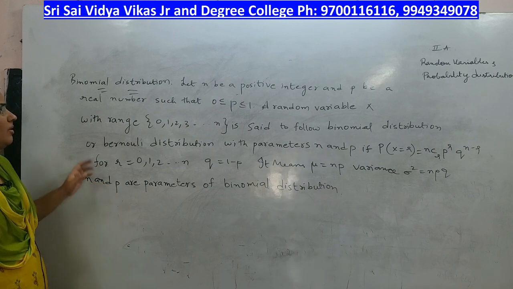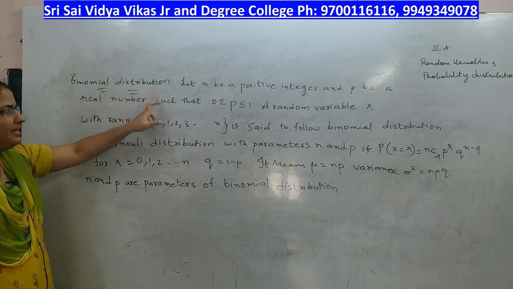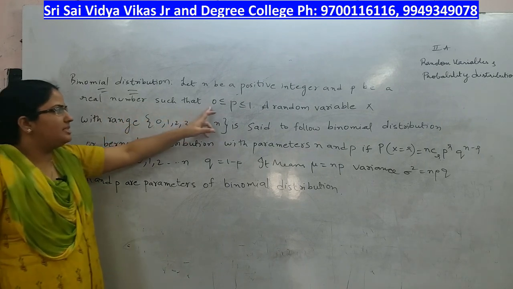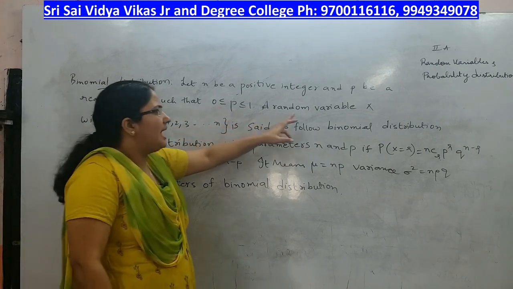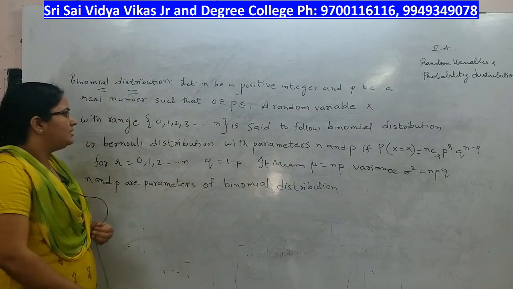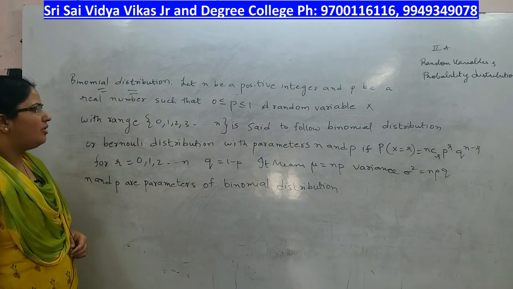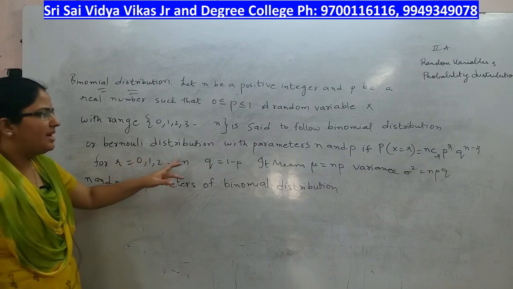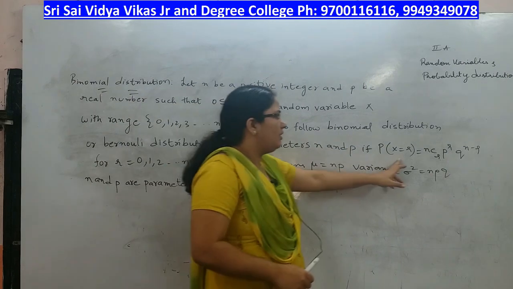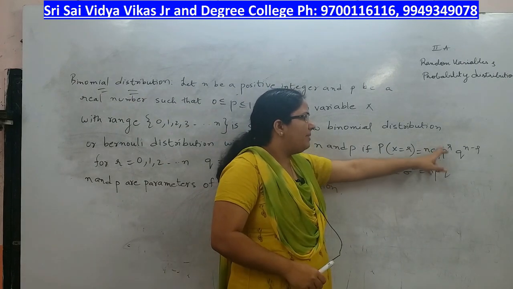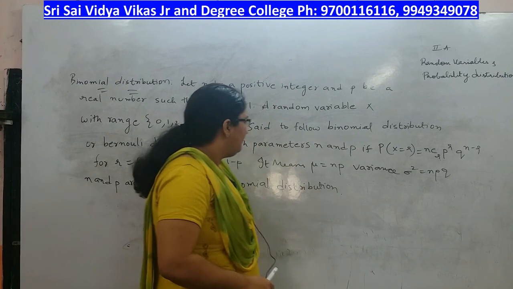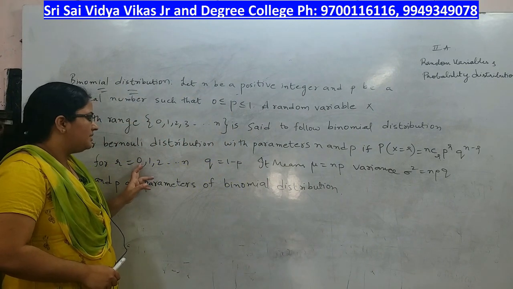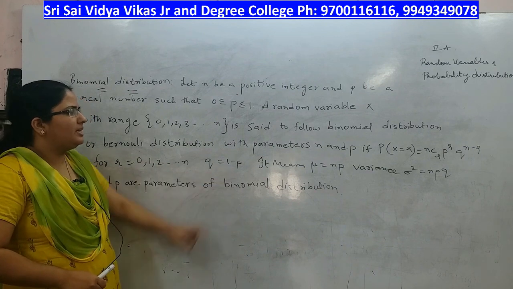Next we have what is called the binomial distribution. Let n be a positive integer and p be a real number such that p lies between 0 and 1. A random variable x with range 0, 1, 2, 3 and so on till n is said to follow binomial distribution or Bernoulli distribution with parameters n and p if p of x is equal to r is nCr p power r q power n minus r, where r values start from 0 to n, and q is equal to 1 minus p.